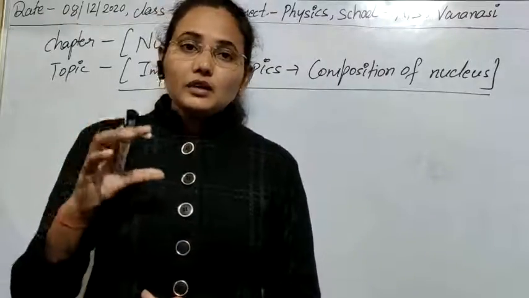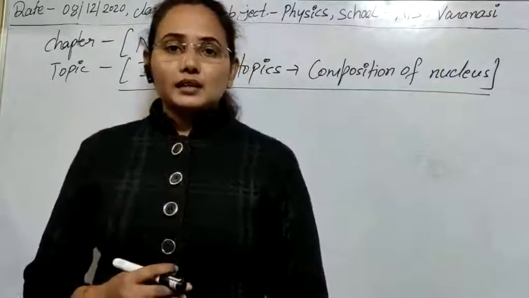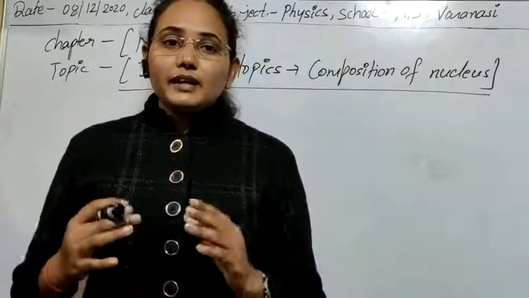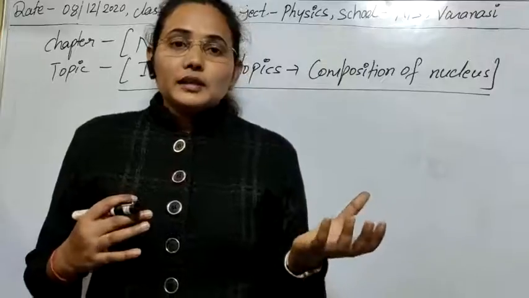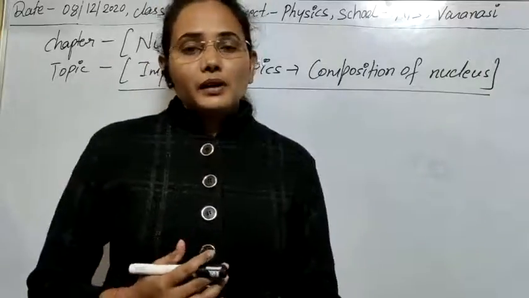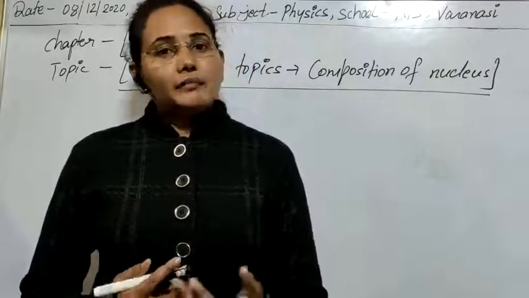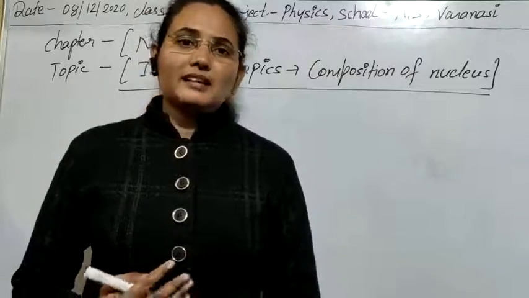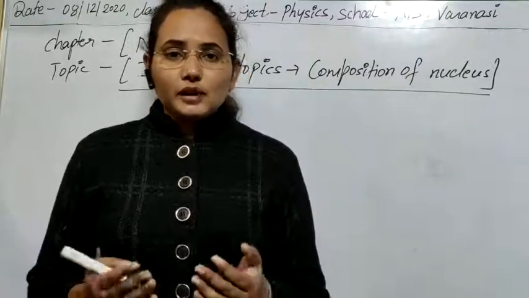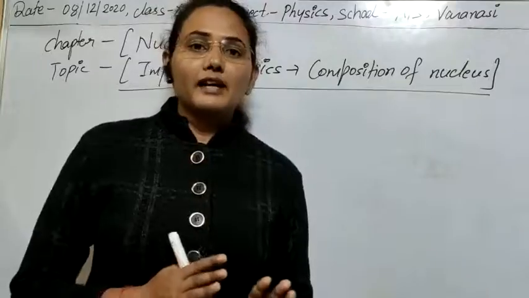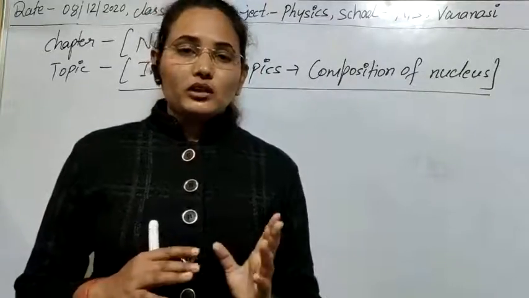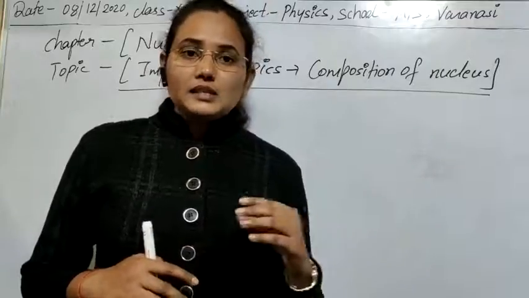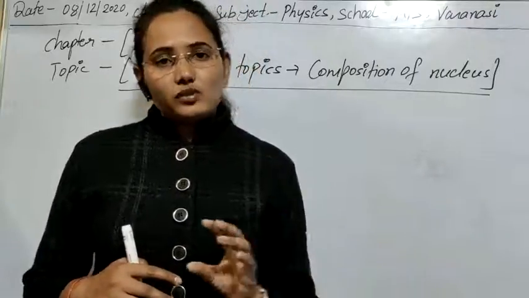But what types of particles are in the nucleus? Obviously, if the atom as a whole is neutral, there must be some positive particles in the atom, and Rutherford discovered these, called protons. Before the discovery of the neutron, it was thought that the atom consists of protons and electrons only.